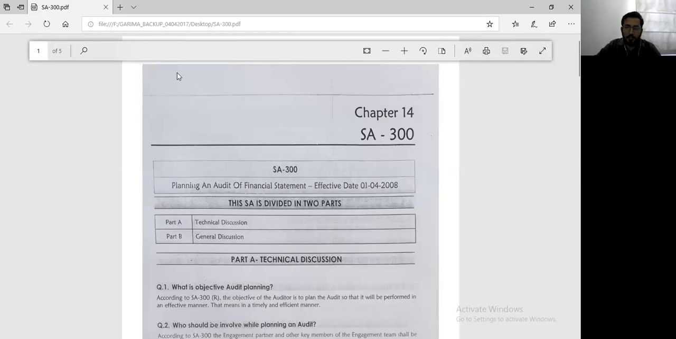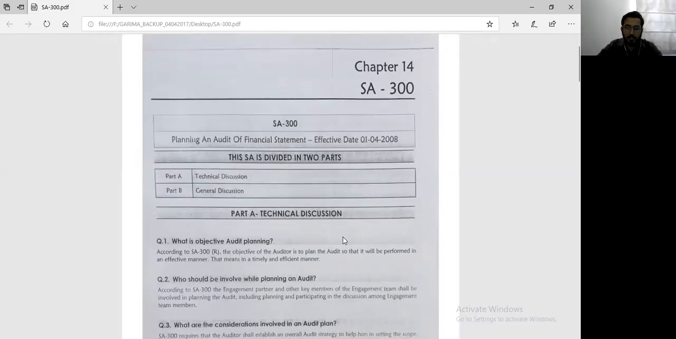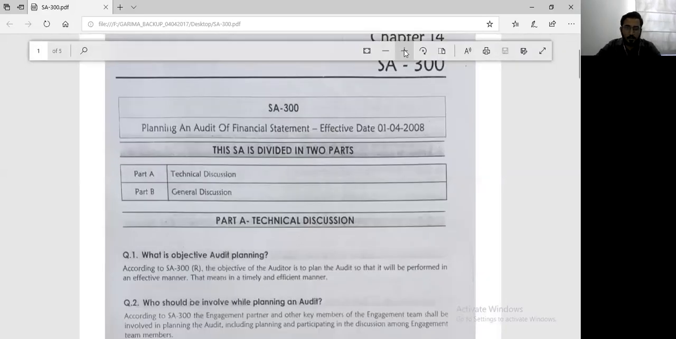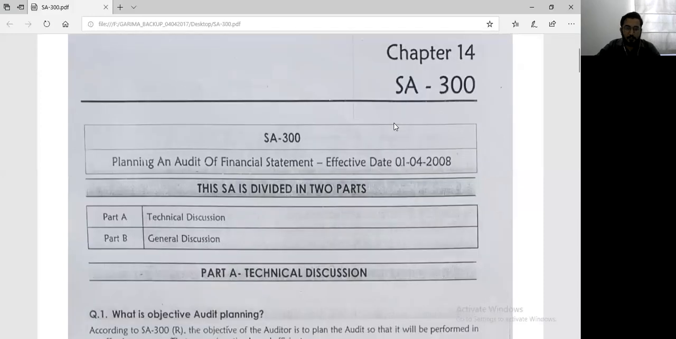Okay, if you're clear with everything, let's begin. Let's quickly revise SA-300, whatever we have done till now, and then we proceed with the next part of the standard. We were doing SA-300, which is planning an audit of financial statements.